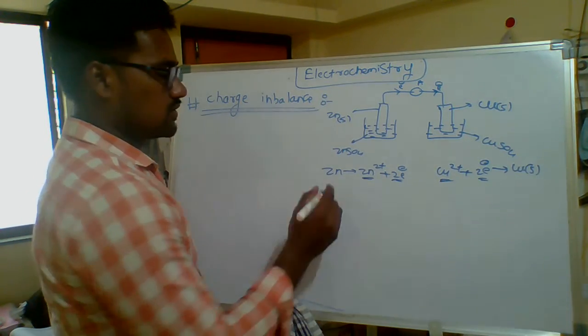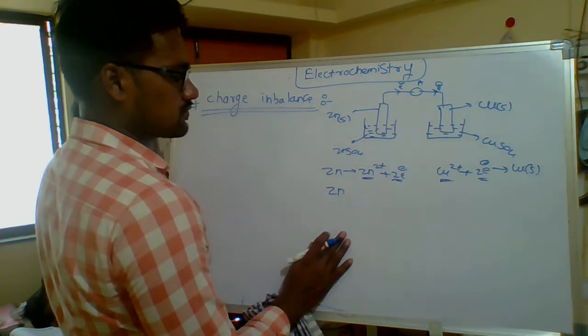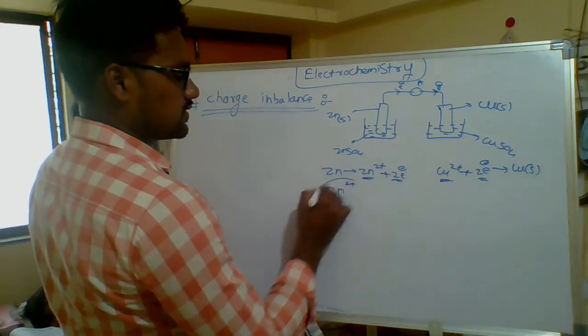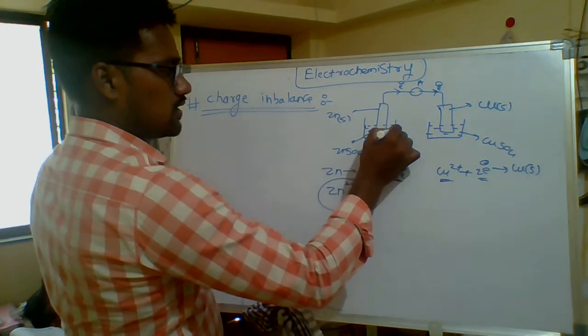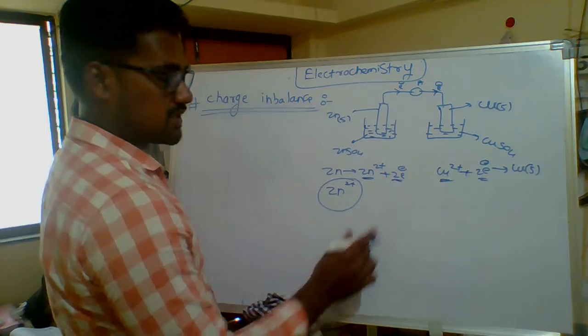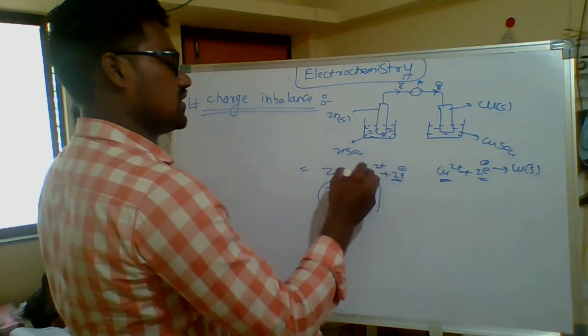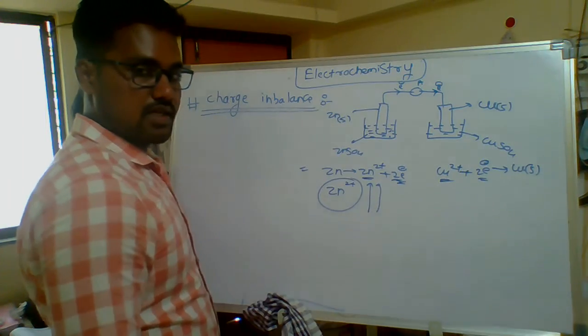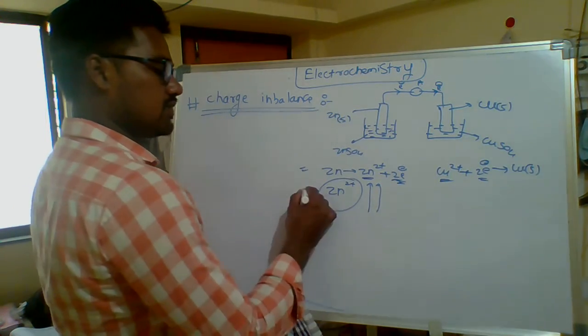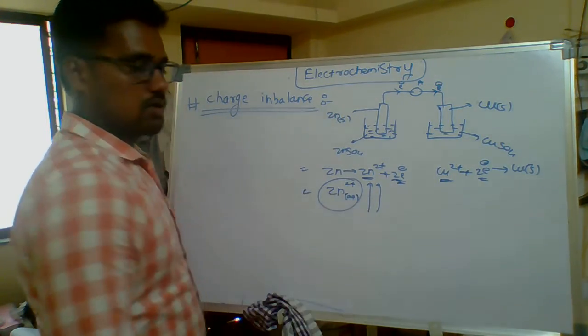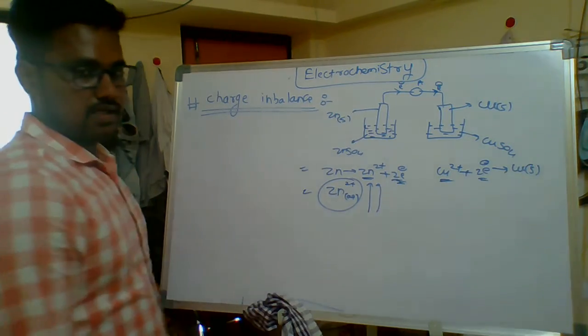This is the question. It continues until the zinc plus 2 ions in the solution get saturated. After losing two electrons again and again, the zinc plus 2 ions in solution will increase.